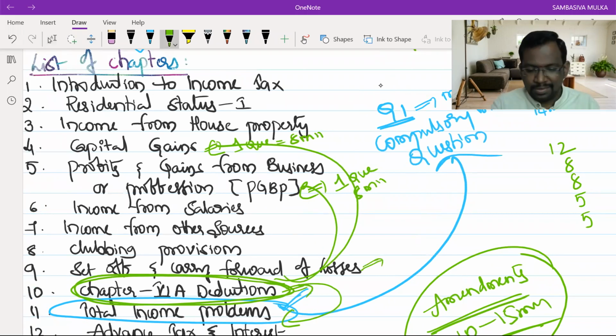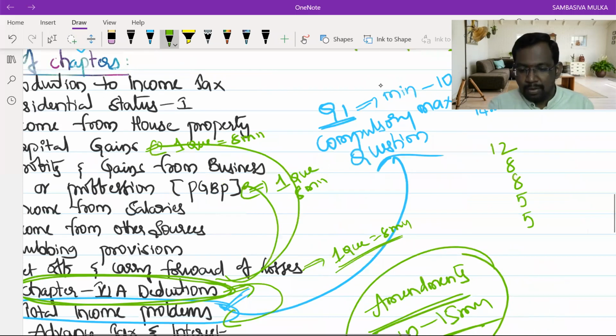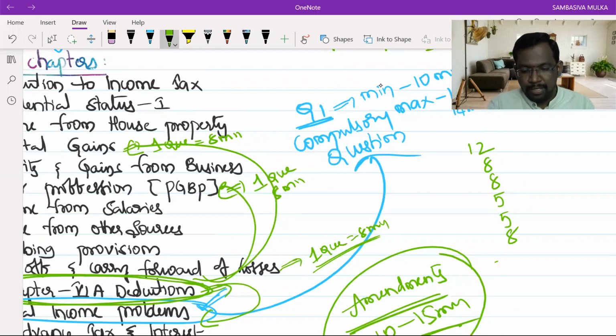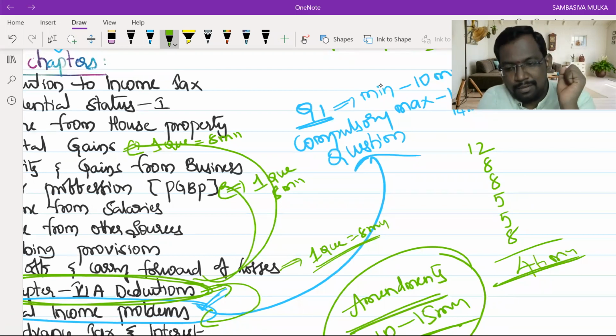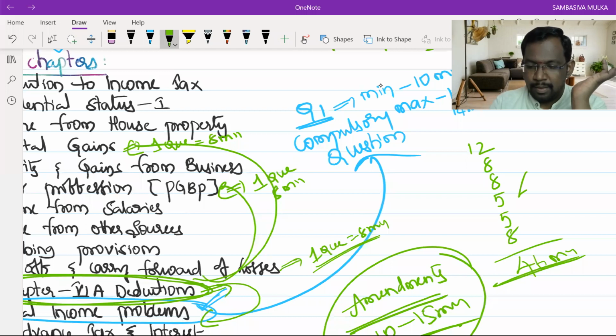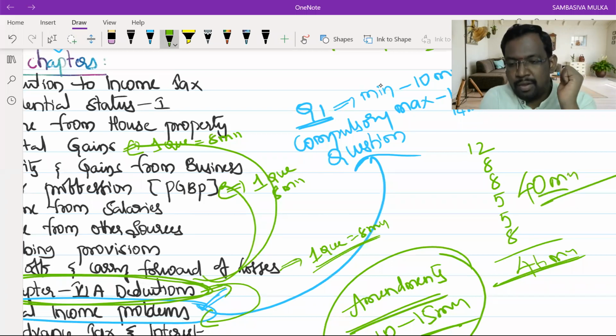Set off and carry forward of losses is such a kind of chapter where we can expect one compulsory question for 8 marks. It is also one of the very important chapters. One question expected for 8 marks. So here we can also add 8 more marks. So 20, 28, 38, 46 marks of the question paper is already known to you out of the 70 marks. Worst case scenario, even if you take 40 marks, that is enough.